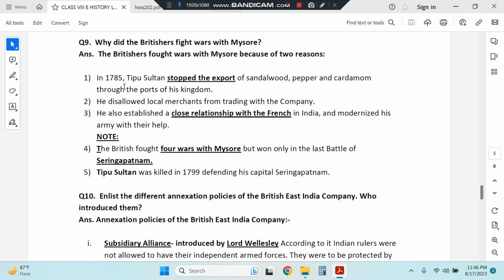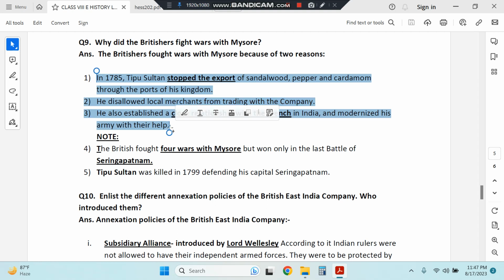Then question 9, why did the British fight wars with Mysore? In 1785, Tipu Sultan had stopped export of various goods through the ports of his kingdom, and he disallowed local merchants from trading with the company. He established friendship with the French in India, and with their help he modernized his army. This was not liked by the British, so they fought 4 wars with Mysore, but they won in the last battle of Seringapatam.